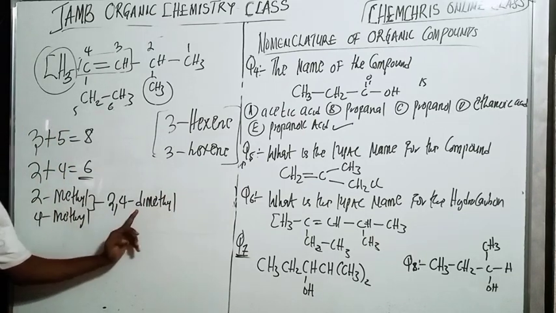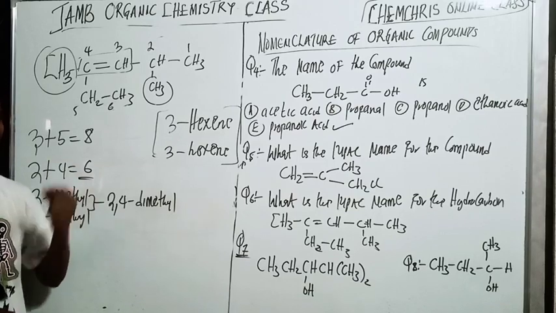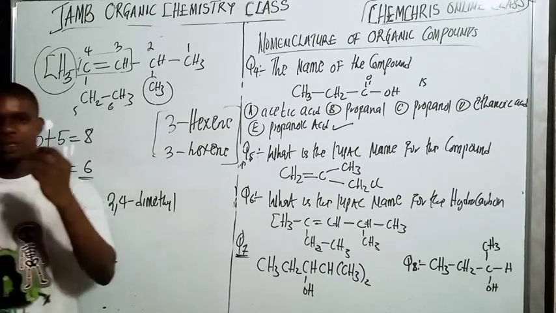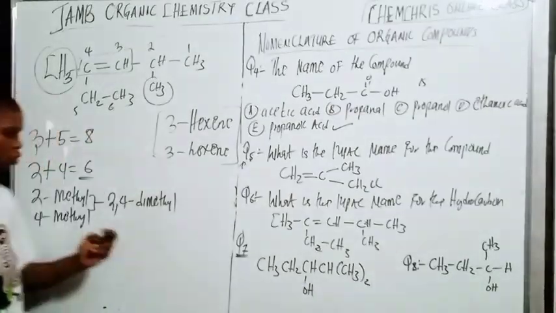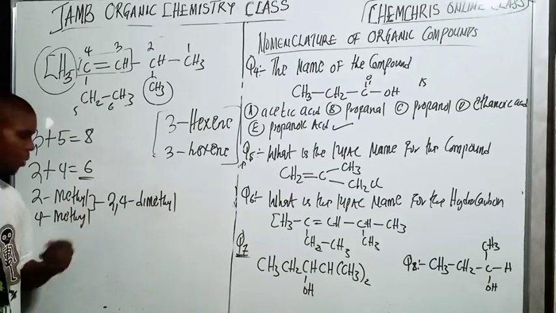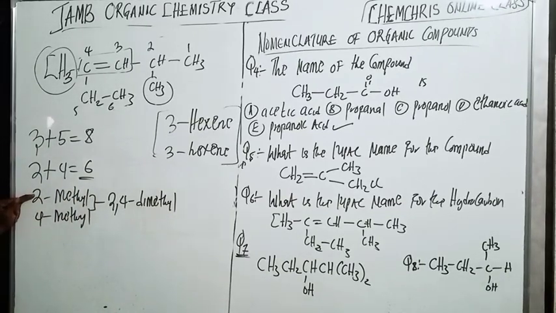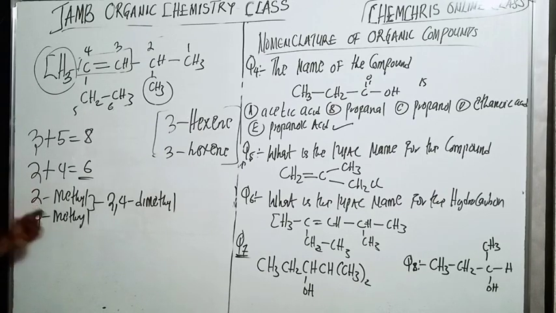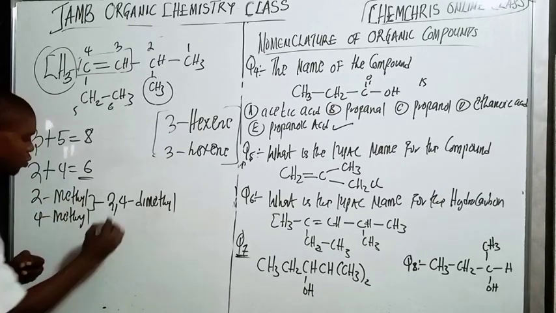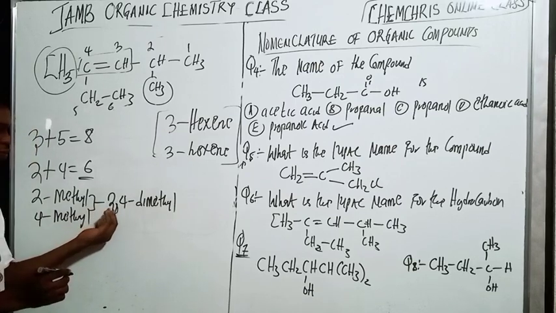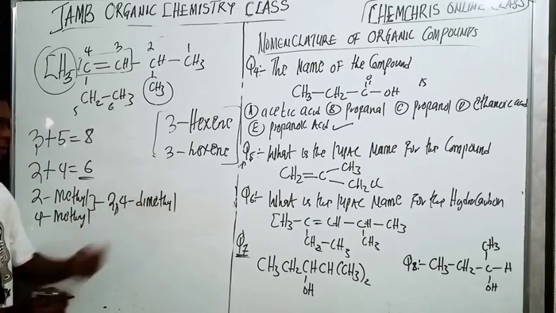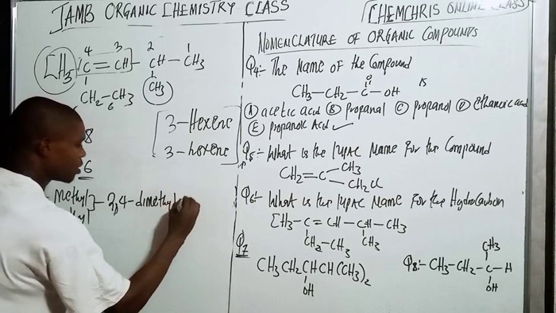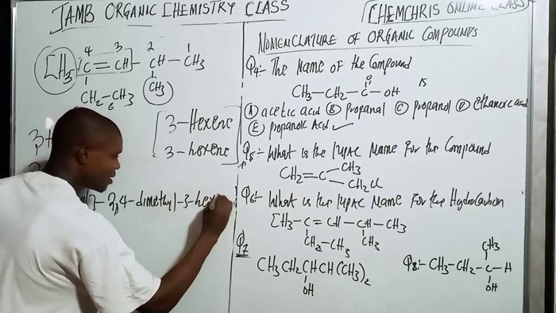Because they are the same, that's called dimethyl. Do you understand? Di means 2, tri means 3, tetra means 4. Because there are 2, that's why it's called dimethyl. The positions are carbon 2 and carbon 4, so you join them together, and when you're combining numbers you use this comma here. So that's why we have 2,4-dimethyl, and that would be 3-hexene.